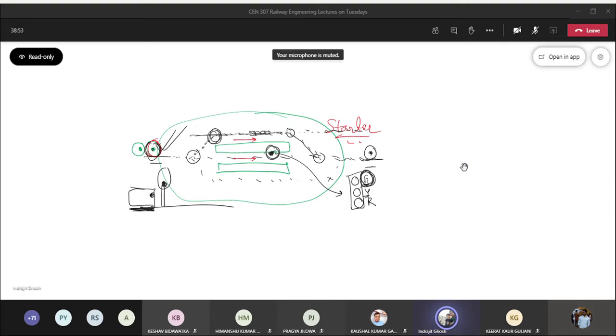Now if there is a C marking and a yellow light being shown here, it means that there can be different representations of the light. First one is that this light is not working. So by showing this yellow light, the station manager is trying to indicate to this locomotive driver that you proceed very slowly.